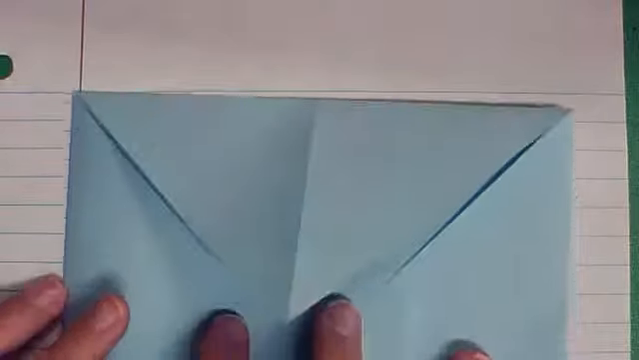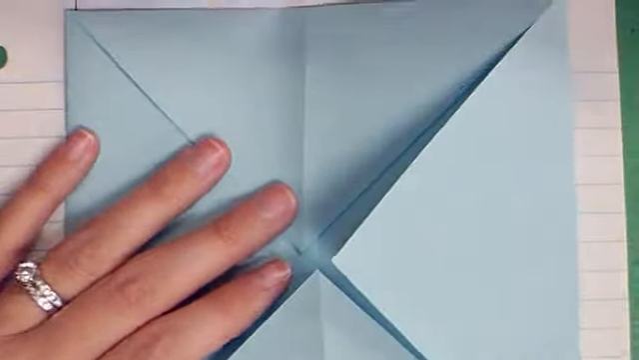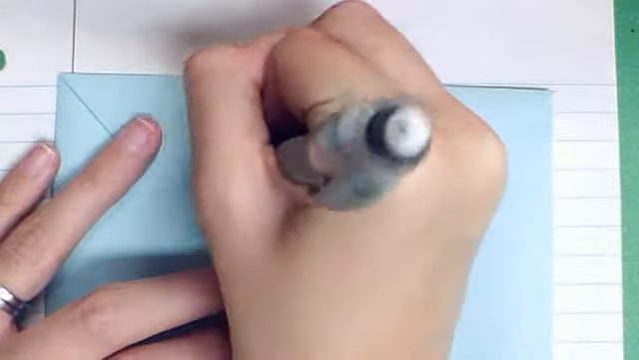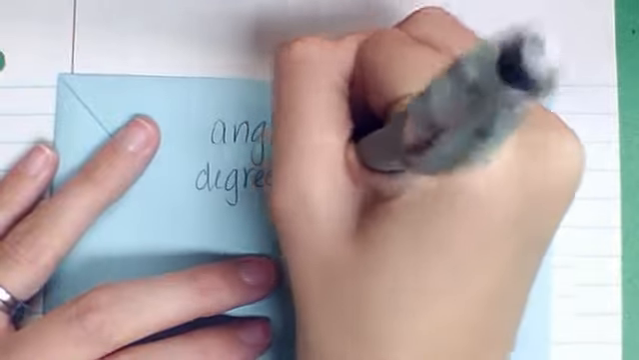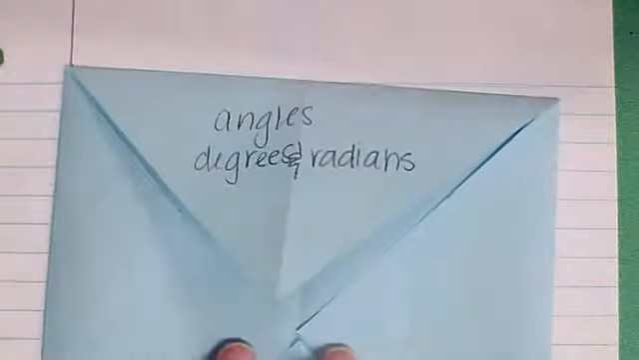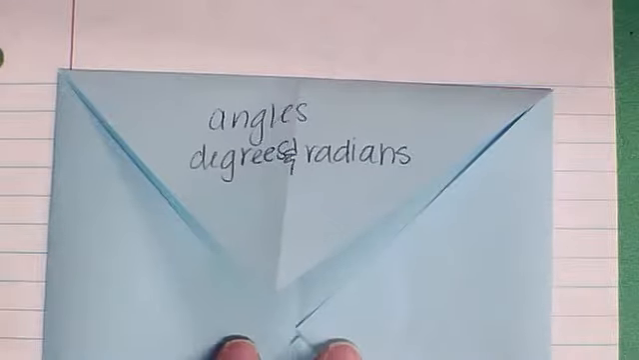Today in pre-cal we talked about 4 main topics, and we used this kind of foldable to do that. The first one was angles, degrees, and radians. And most of this should be reviewed from the notes we did on the pink paper back on Thursday of last week. So let's just go over that.